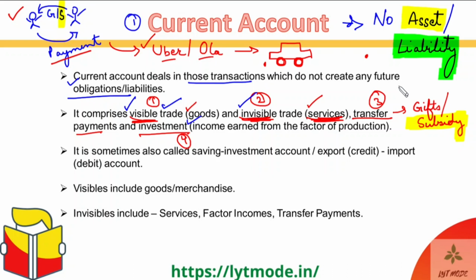And now finally, one more thing that I wanted to tell you is that the investments, which come in the form of income earned by the factors of production, can actually be in a number of forms.